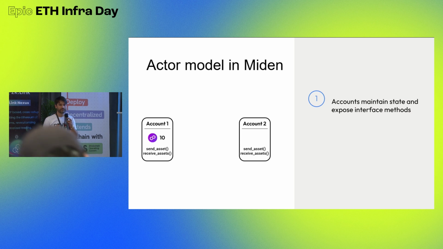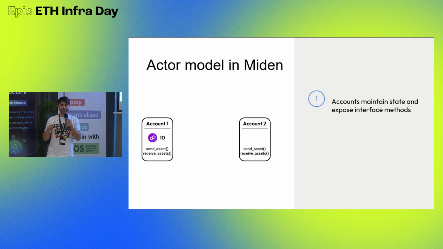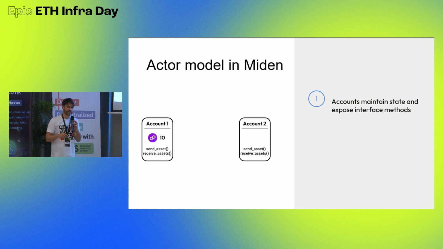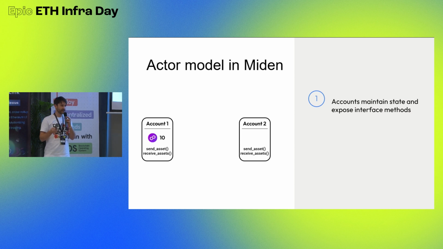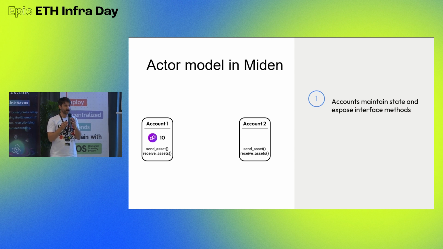But what we want is that an actor or an account or a user can basically prove its own state transition, right? And so we defined a transaction such that a transaction is always executed against a single account. It's different to Ethereum, right? The Ethereum transaction always involves at least 2 accounts. Alice sends something to Bob, or Alice does some ERC20 and changes 35 different accounts, but it's at least 2. And in Maiden, it's always 1.